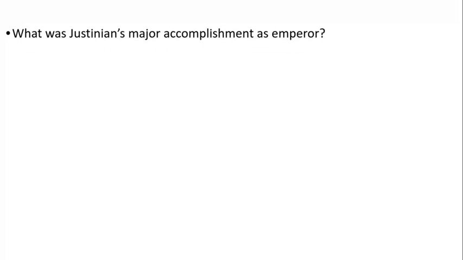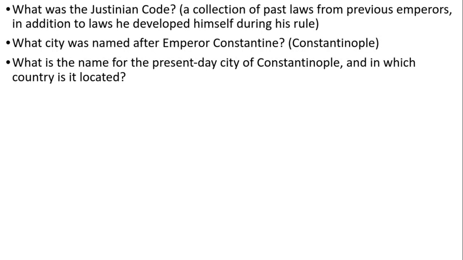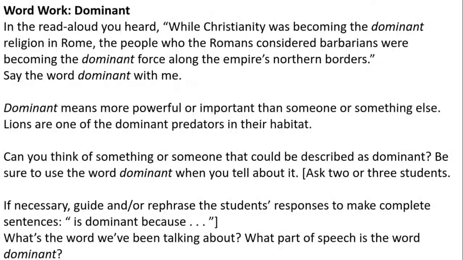What was Justinian's major accomplishment as emperor? The Justinian Code. What was the Justinian Code? A collection of past laws from previous emperors, in addition to laws he developed himself during his rule. What city was named after Emperor Constantine? Constantinople. What is the name of the present-day city of Constantinople, and in which country is it located? Istanbul, and it's in Turkey.